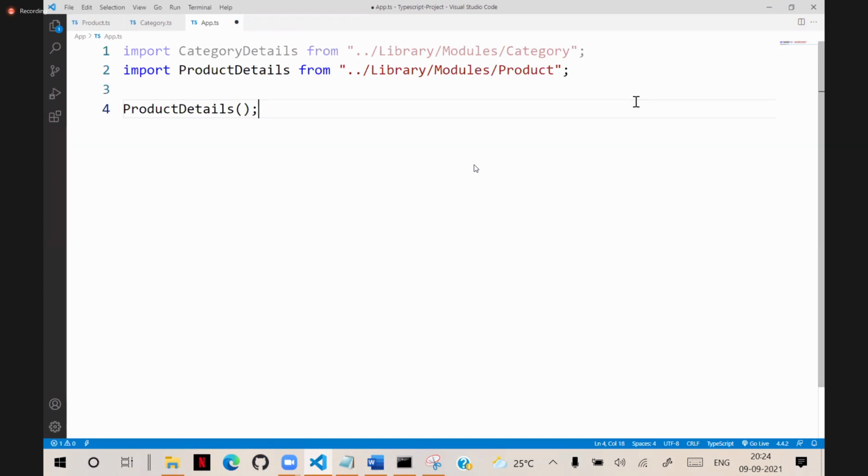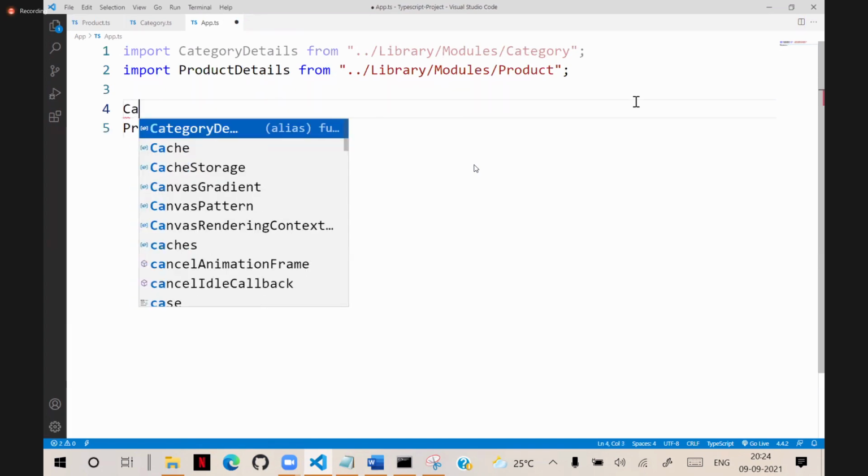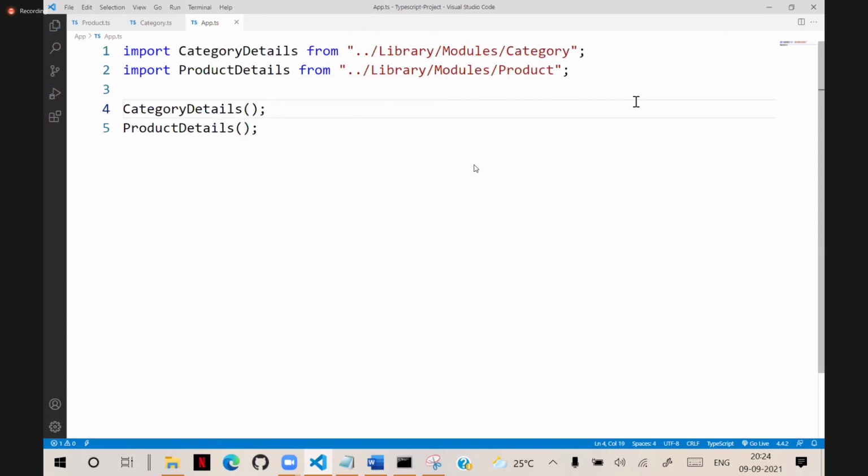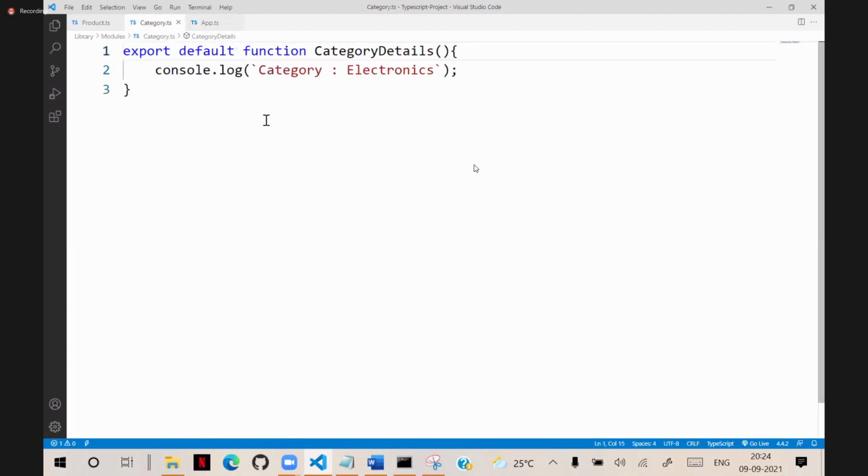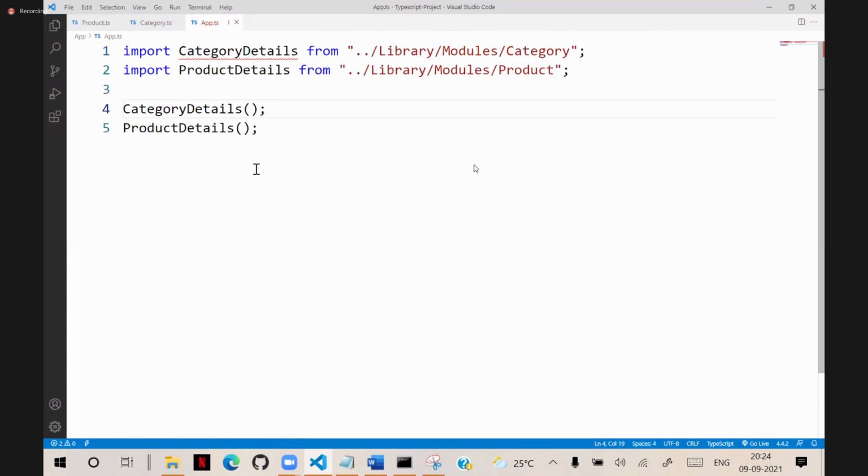Initially, I am using product details. I am using category details. This is another approach. We are maintaining separate files. Remember, if the category is not marked as default, you cannot do it like this. We have to configure that in a block. You need to define that in a block. So there can be multiple. And functionality will be the same.